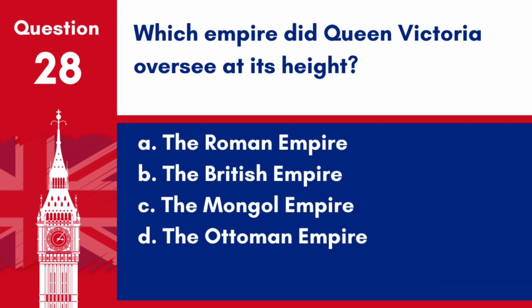Question 28. Which empire did Queen Victoria oversee at its height? A. The Roman Empire. B. The British Empire. C. The Mongol Empire. D. The Ottoman Empire.